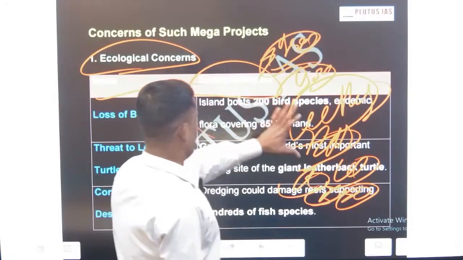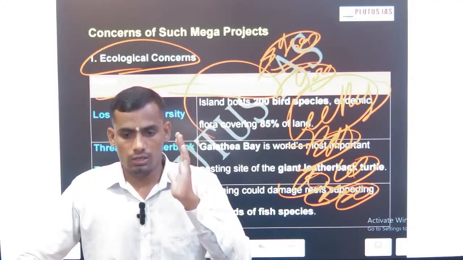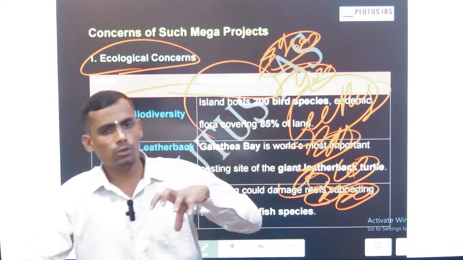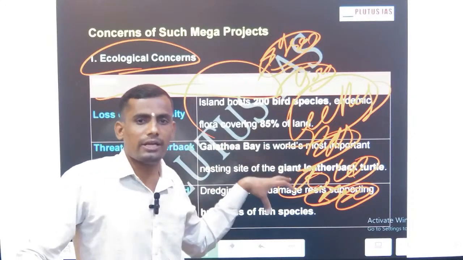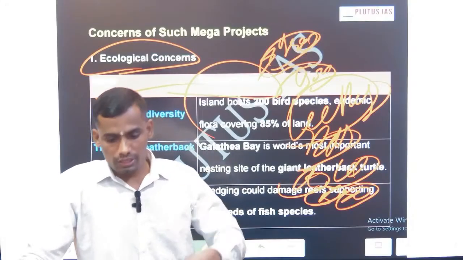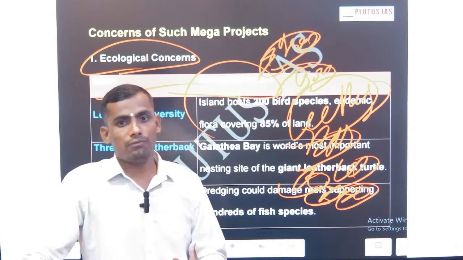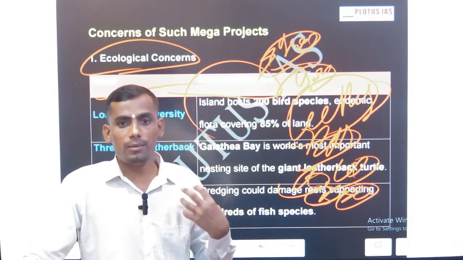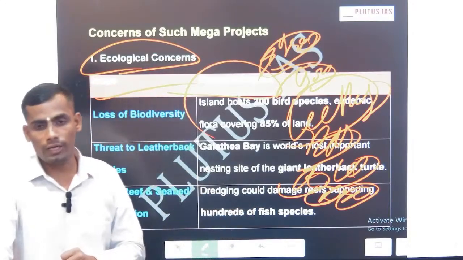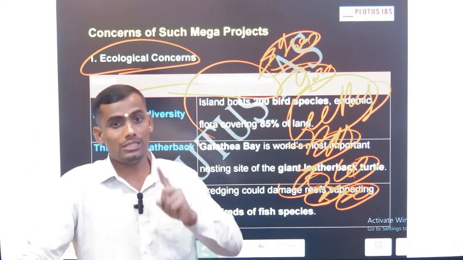So the first one is the threat to biodiversity. It's obvious, because in 2018 or 19 UPSC asked a question: all types of forest lie there, and particularly critical species lie in the Greater Nicobar area. This creates a threat to indigenous bird species, indigenous unique species. And the Andaman and Nicobar comes under the biodiversity hotspot of the Indo-Malayan Peninsula. So this is one of the threats to the biodiversity hotspot. This is one ecological threat.